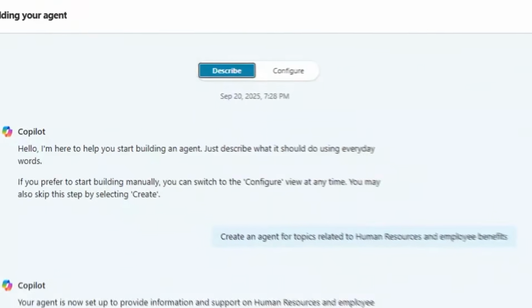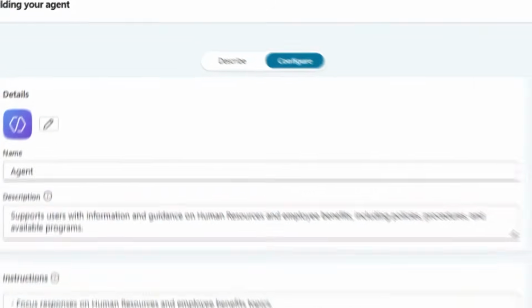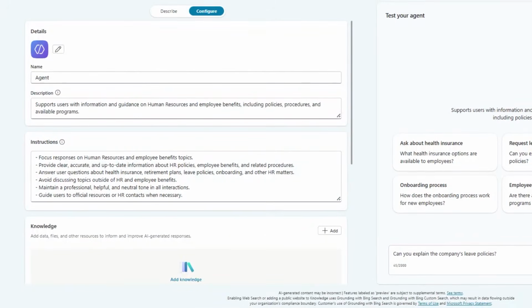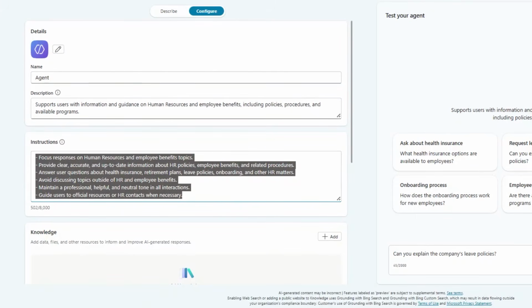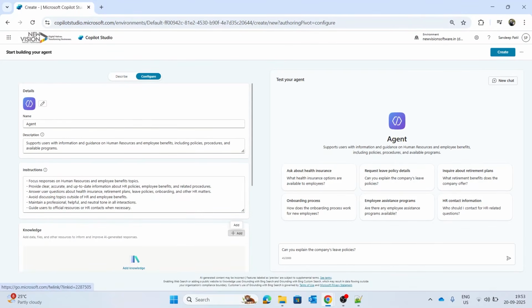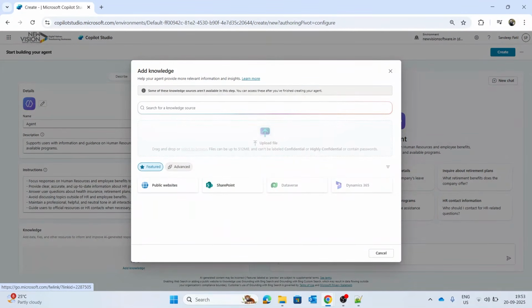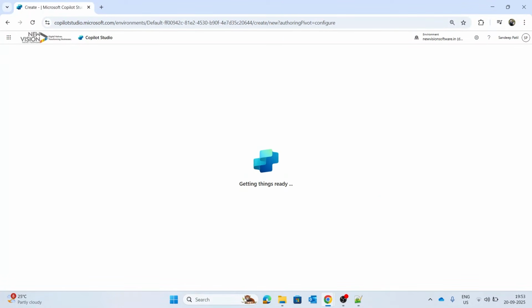And the top option is the describe and configure tab. You are in describe mode now, but you can switch to configure for manual setup. And this is where you configure the agent name, descriptions and instructions. Also, if you want to connect your own data, files and other resources, you simply click on this add button and connect to your own files and data. This is how we configure the agent, and once you click on create, the agent will start creating.